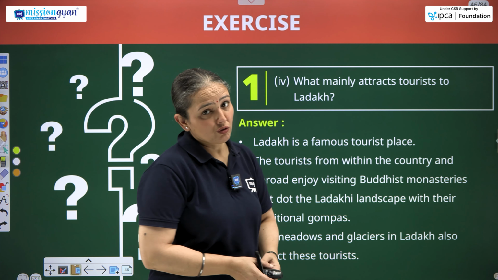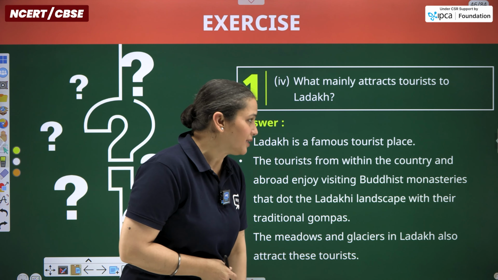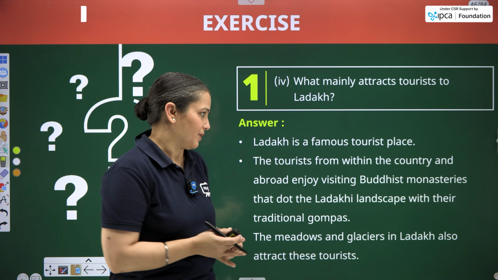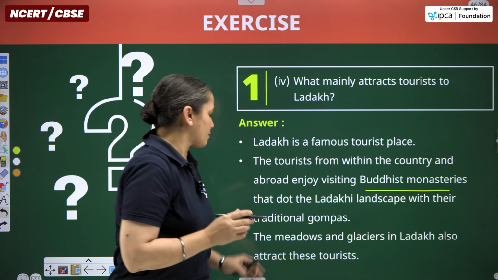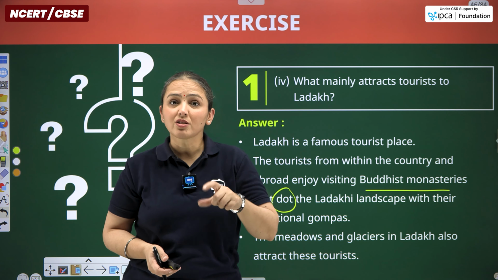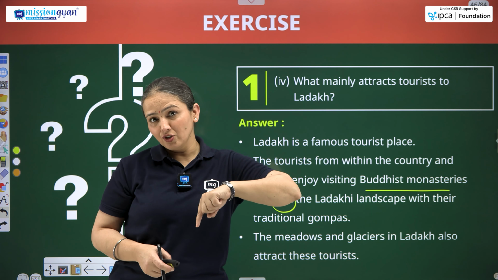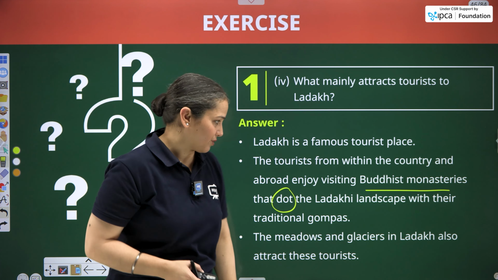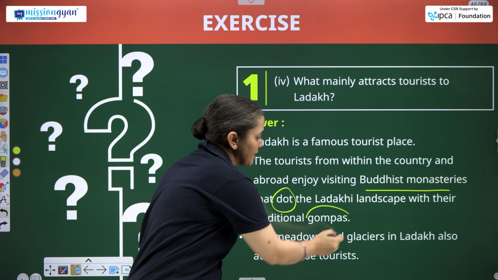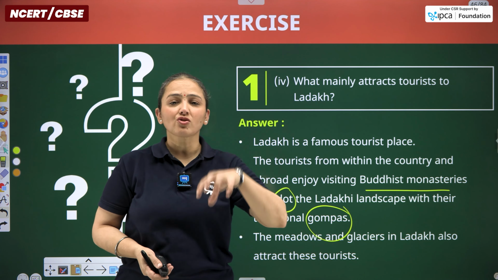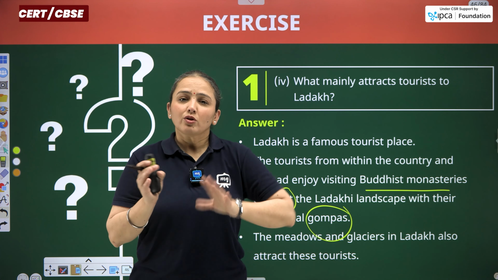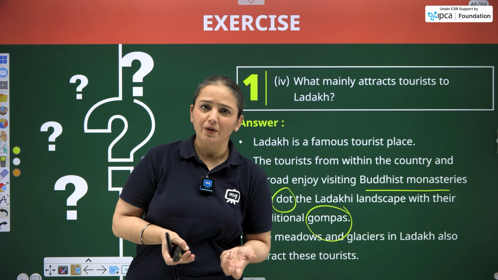So Ladakh is a famous tourist place. We know that tourists from within the country go over there for visiting purposes in the summers because of the cold climate. They visit Buddhist monasteries that dot the Ladakhi landscape with their traditional gompas. Dot का मतलब they are important locations to be visited, whether we are tourists from the country or from outside the Ladakh region. Gompas are a traditional structure of the monasteries, and these monasteries are particularly the worship place for the Buddhists.